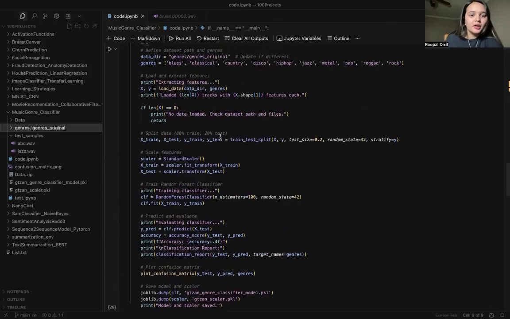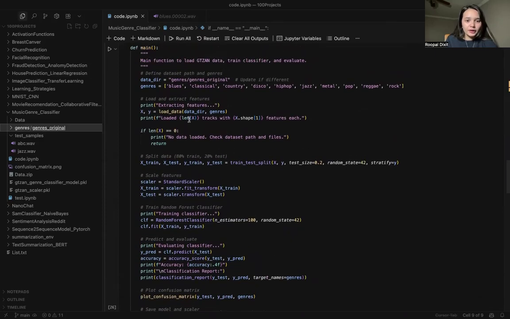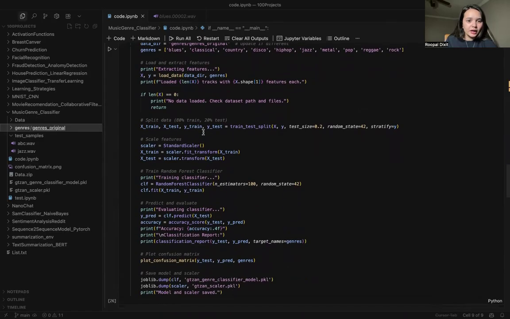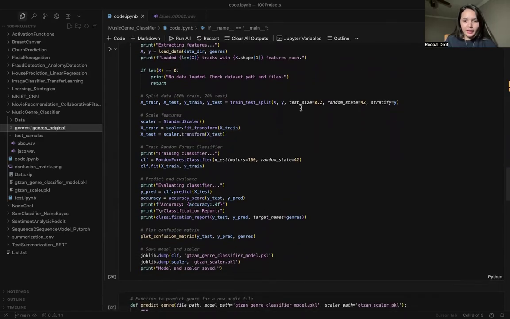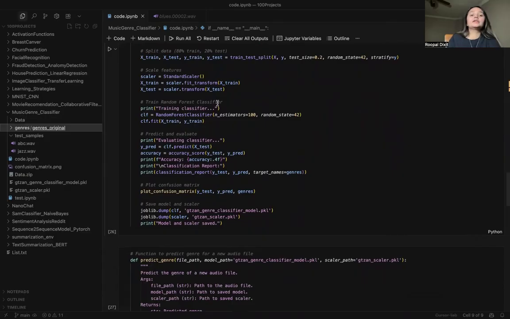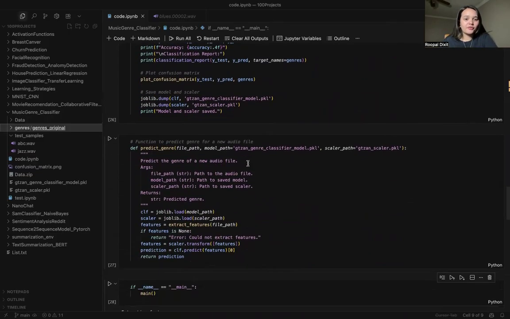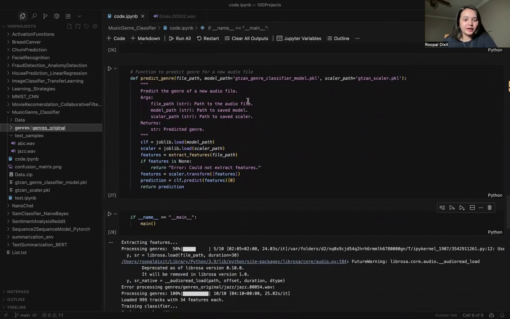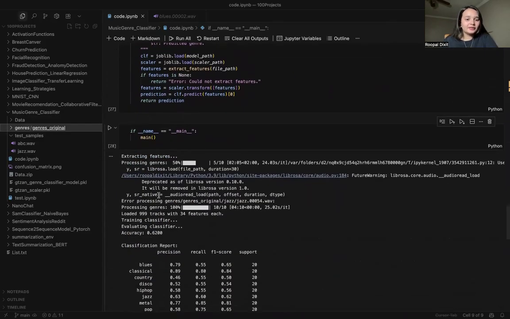So let's start from here. You can see we are first loading the data set, and then we are splitting it into training and test sets. We are using the standard scaler for scaling the extracted features into a similar format, so that everything can be computed in a similar value, so that loud noises do not bias your model. Then there's evaluation of the classifier, and that's it. This is the prediction of genres, and this is the main function.